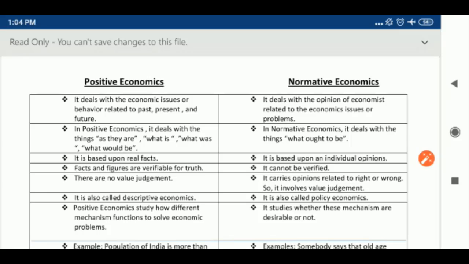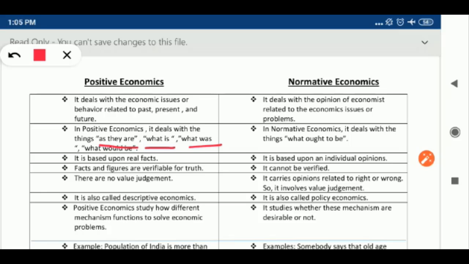Next, it deals with the things that are. The main term in positive economics: it deals with things as they are, what is and what was, which means it covers past and present issues. Importantly, there is no chance of debate on any issues. You cannot give your opinion. Economists can only raise the problem.